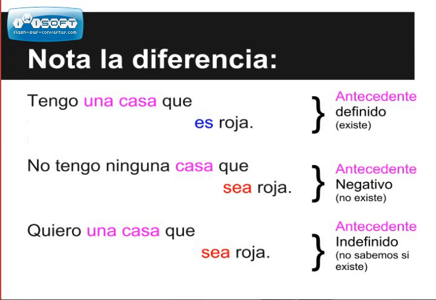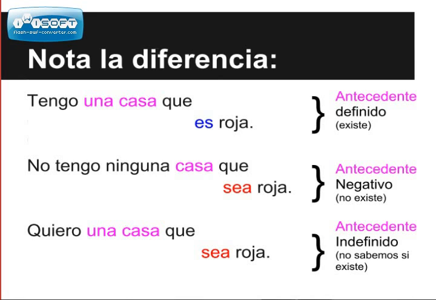No tengo ninguna casa que sea roja. Here we have a negative antecedent. A negative antecedent is something that doesn't exist. No tengo, I don't have, ninguna, any house that is red. Because the house doesn't exist, we have to use the subjunctive.